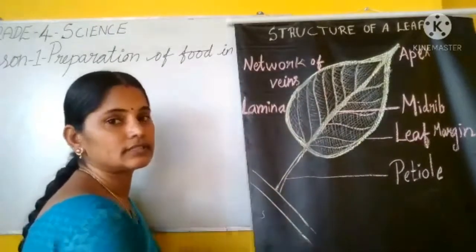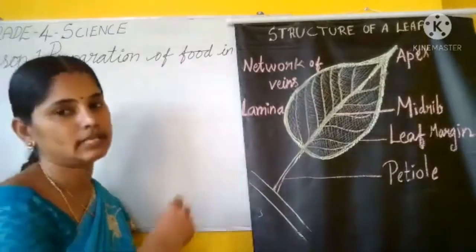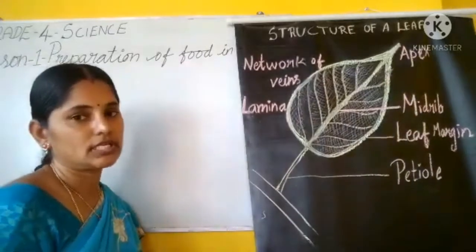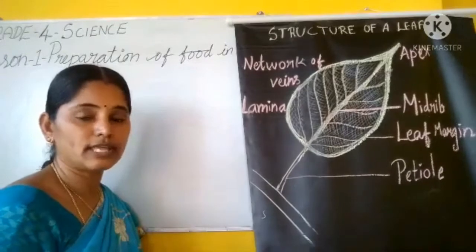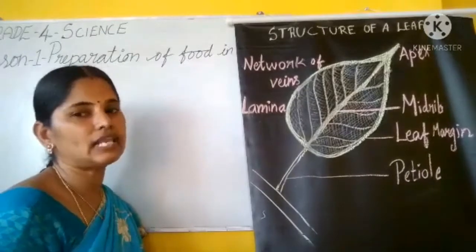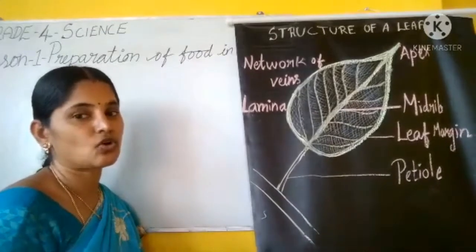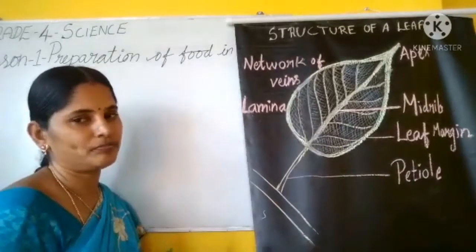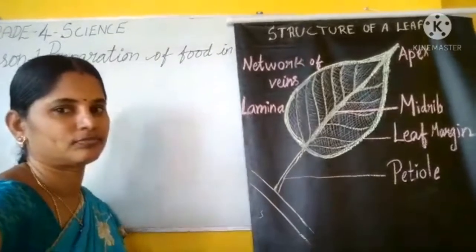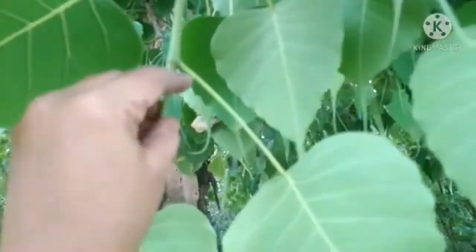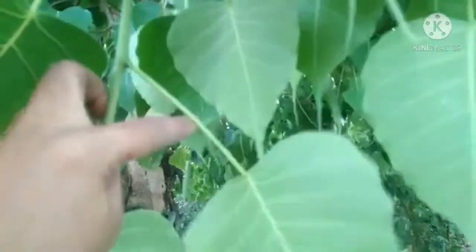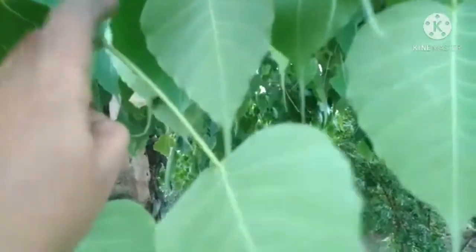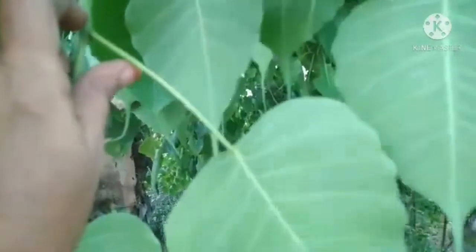Okay, this is the structure of a leaf. See, in our book they have given the peepal leaf structure. So we see the peepal leaf structure also. We are going to see the parts of the leaf. The part which is attached to the stem in the leaf, this part is called as petiole.